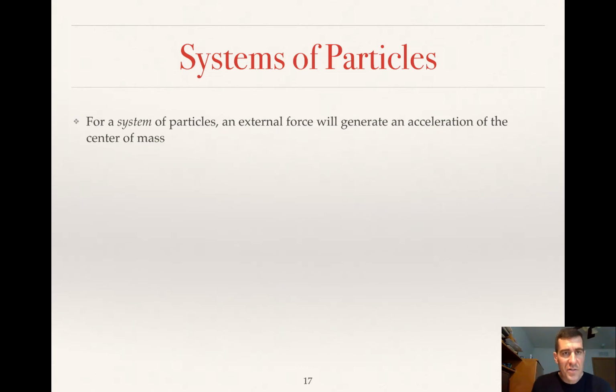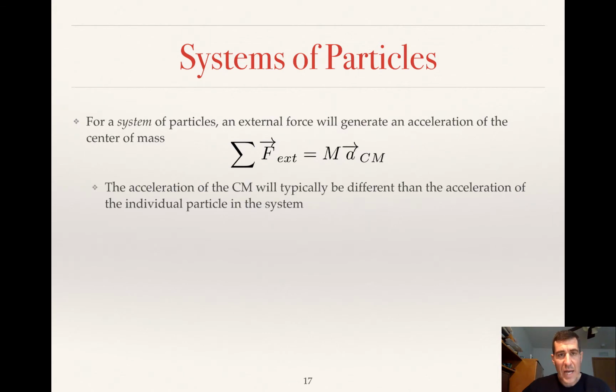Okay, so we've talked about systems before, but just to remind you, a system of particles is just some number of particles, right? Not just one particle, but many particles. So for a system of particles, if you apply an external force to the system, it's going to generate an acceleration of the center of mass. So the sum of all the external forces is going to equal the total mass of your system times the acceleration of the center of mass. Now, it's important to remember that this is the acceleration of the center of mass, and in general, that's going to be different than the acceleration of the individual particles.